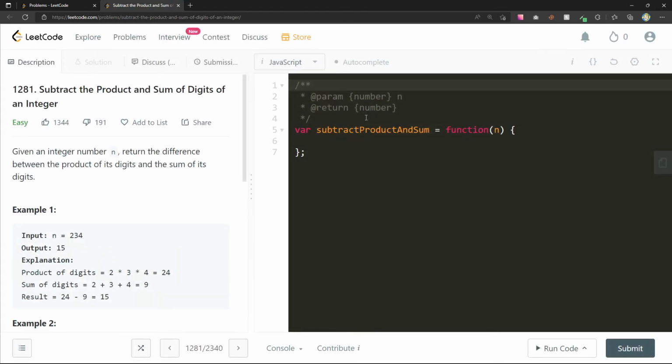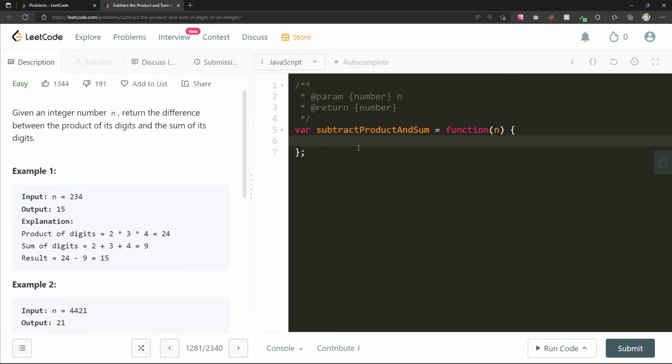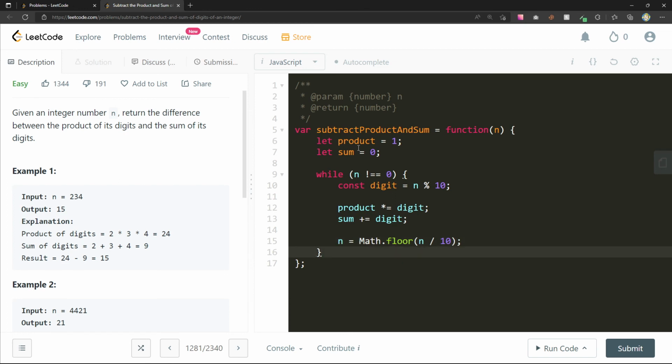Subtract the product and sum of digits of an integer. Okay. Let product equal 1, because we're going to be multiplying. We can make our sum 0. We can say, while n is not equal to 0, const digit is n modulo 10. Product times equals digit. Sum plus equals digit. N equals math.floor of n divided by 10. Return product minus sum. I think that's what they want.